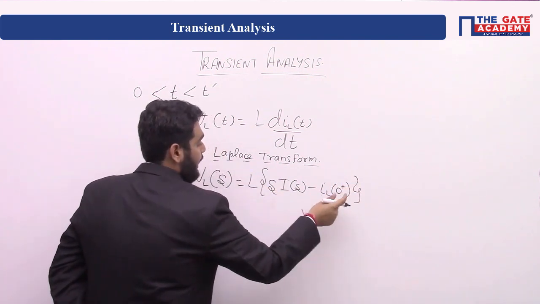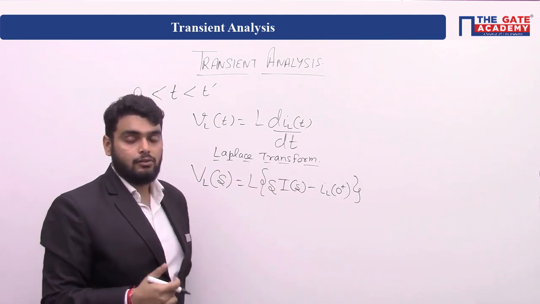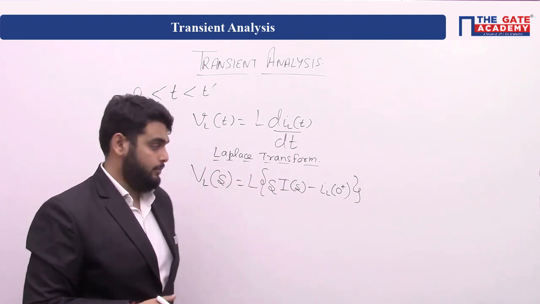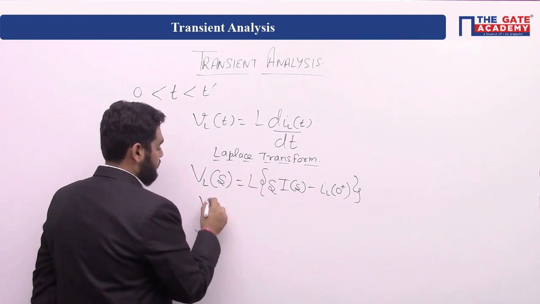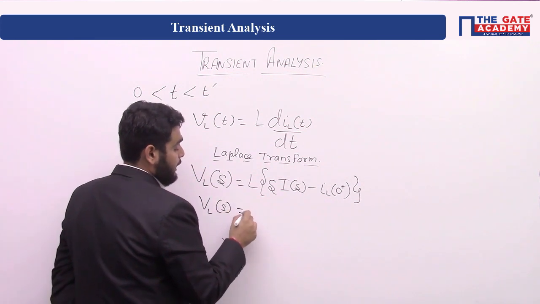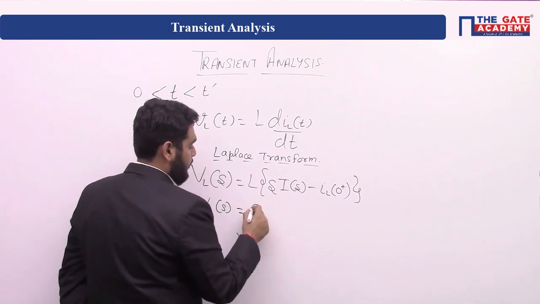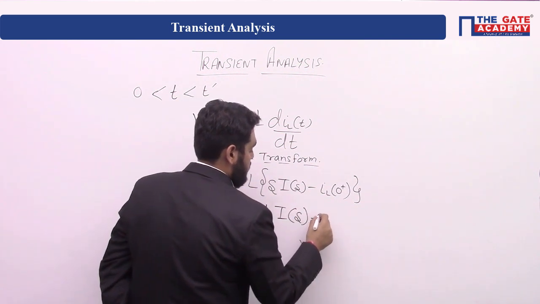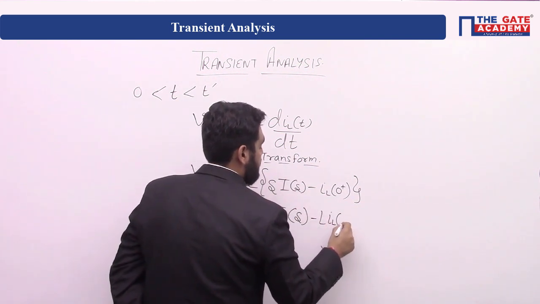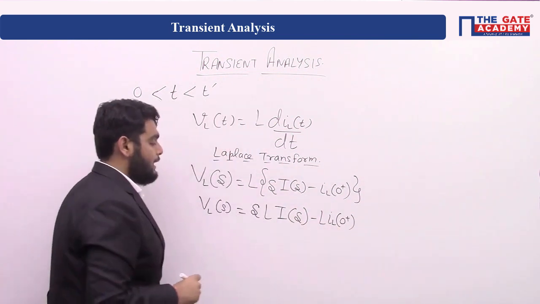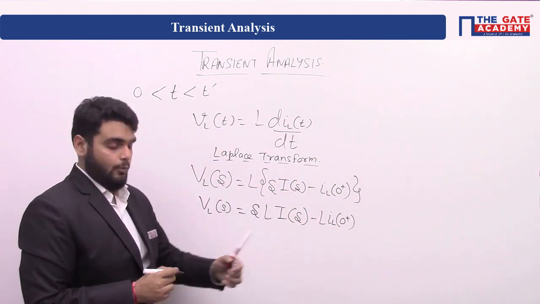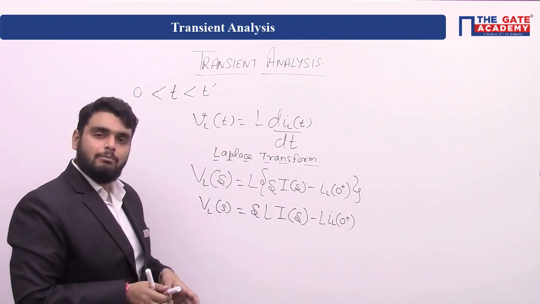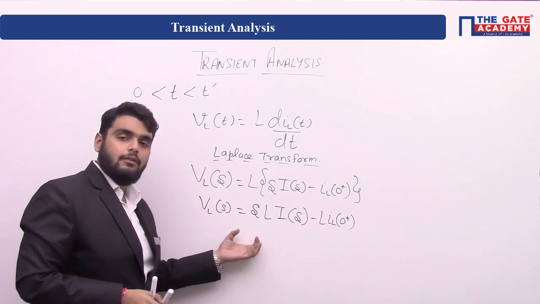Okay, why I_L(0+)? Because we are assuming there is some initial current. Okay, now from this, the inductor voltage in Laplace form will be like this. Okay, now can we form a network from this KVL equation?